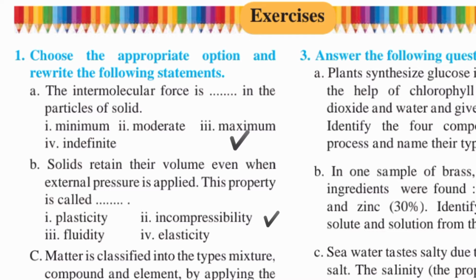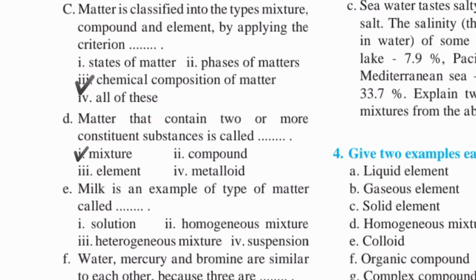B. Solids retain their volume even when external pressure is applied. This property is called incompressibility. C. Matter is classified into the types mixture, compound, and elements by applying the criterion chemical composition of matter. D. Matter that contains two or more constituent substances is called mixture.